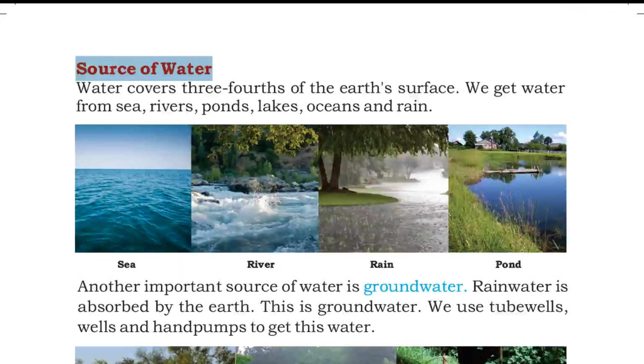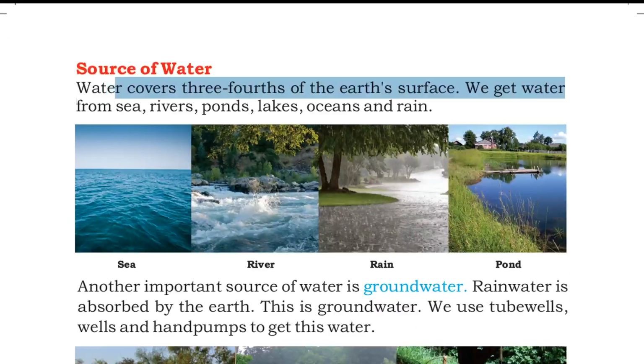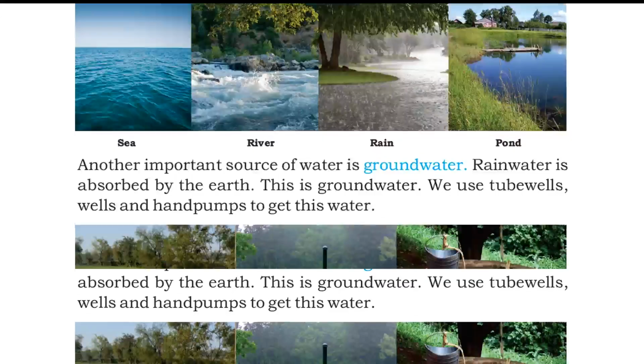Source of water. Water covers 3/4 of the earth's surface. We get water from sea, rivers, ponds, lakes, oceans and rain.